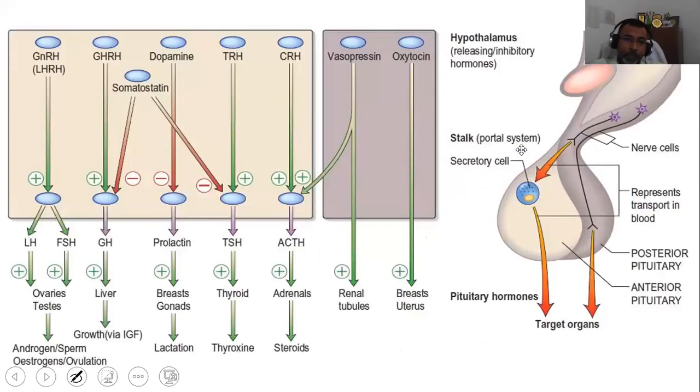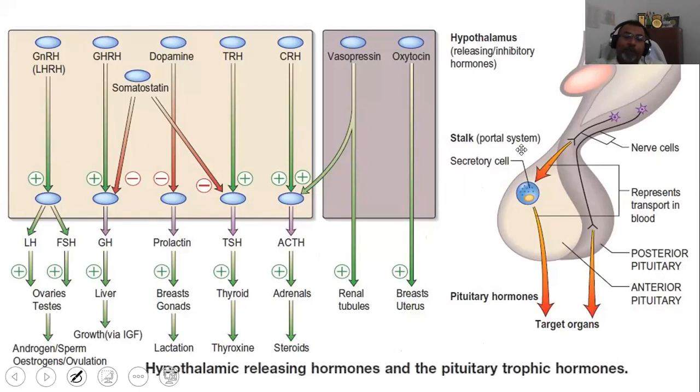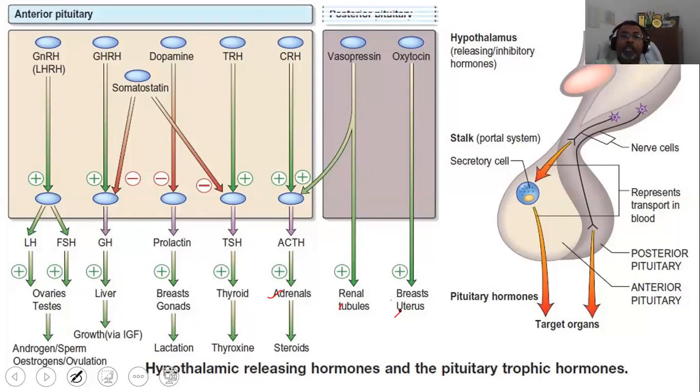So you can see this is basically the complex set of all सभी axes को इसमें directly डाले गए हैं, and basically they are showing the hypothalamic releasing hormones and the pituitary tropic hormones, as well as the posterior pituitary that are acting on their target cells on the renal tubules, adrenal, as well as on the breast and uterus. So you can notice here the different set of the actions. Anterior pituitary is in the left side, and posterior pituitary having the two hormones, vasopressin and oxytocin. So this is all about the endocrine control or the role of hypothalamus in the endocrine